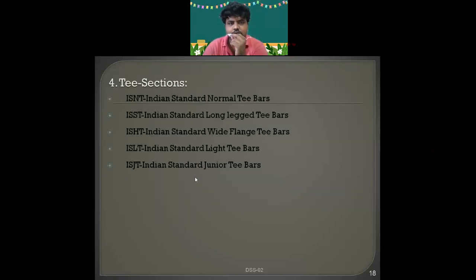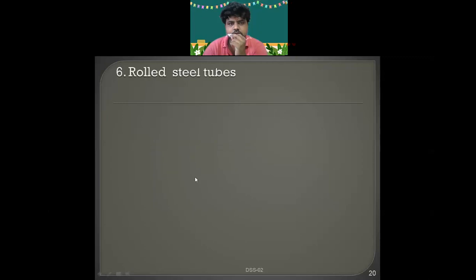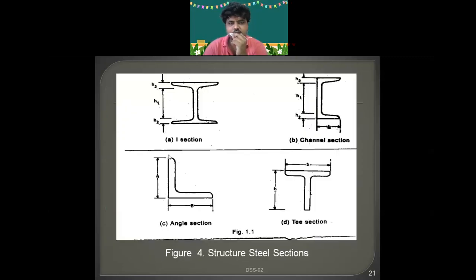One second, I will show you. This is the I section. From here to here, from top edge to bottom edge, is the total height. That is ISMB 500.